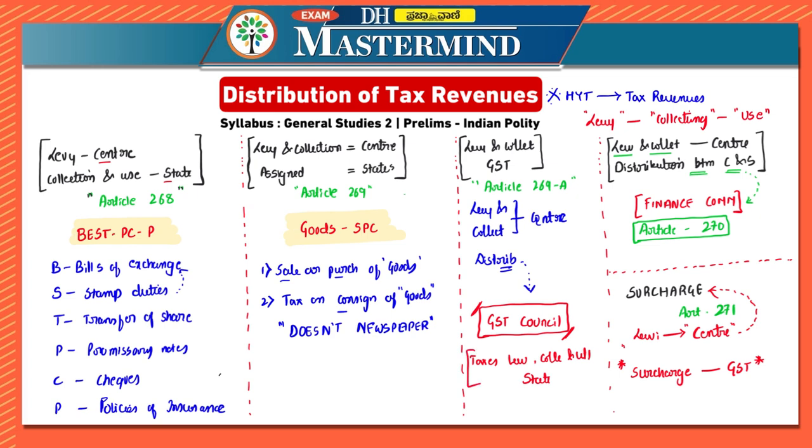Levied, collected and utilized by the states. Now these are mentioned in the state list only.